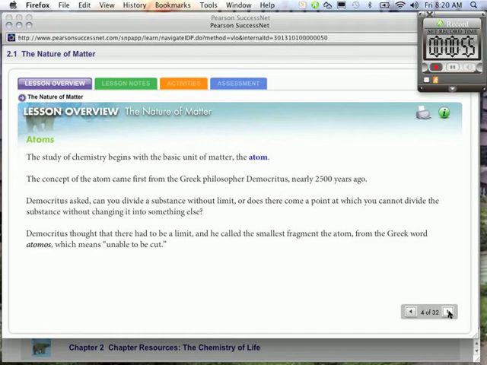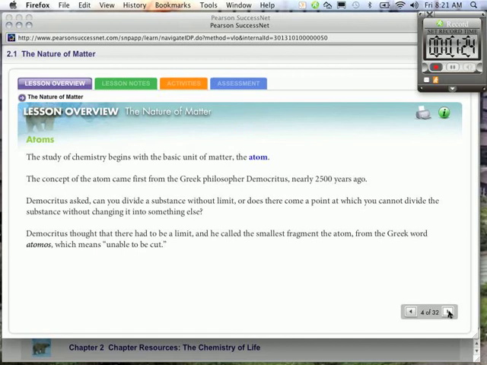The concept of the atom came first from the Greek philosopher Democritus. Say Democritus. Nearly 2,500 years ago. That's a long time. Democritus asked, can you divide a substance without limit, or does there come a point at which you cannot divide the substance without changing it into something else? So he was asking, if I take a piece of iron and just cut it in half, and in half again, does there come a point where I can no longer cut it in half and it's no longer iron?